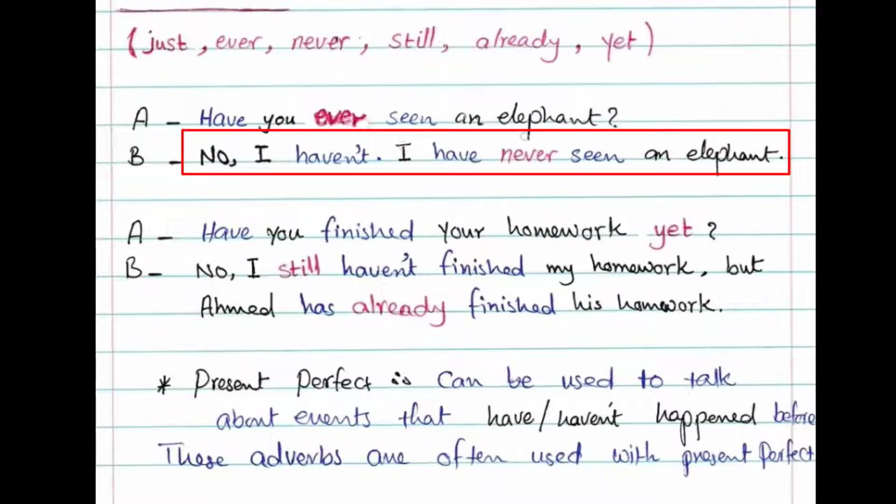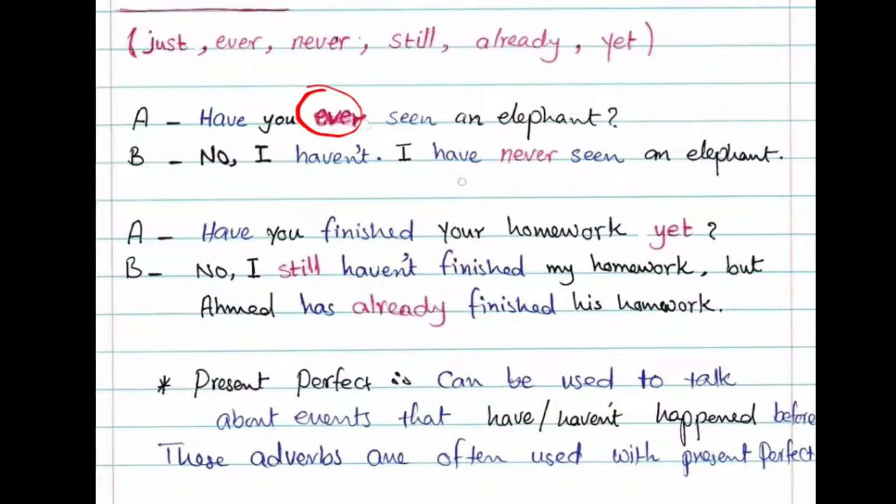And the answer is no, I haven't. I have never seen an elephant. We can use ever in questions and we can use never in sentences to indicate that this action has never happened, or I haven't seen an elephant in my entire life. Can you see the point? Also, we can use yet in questions and negatives, and it always comes at the end of the sentence, like this example.